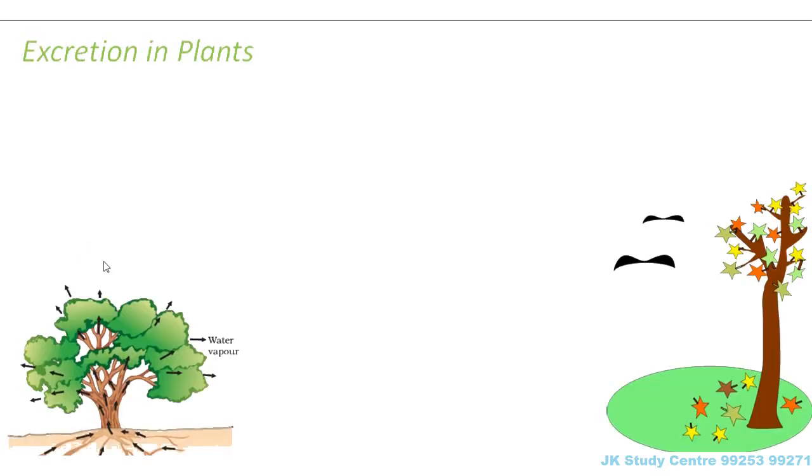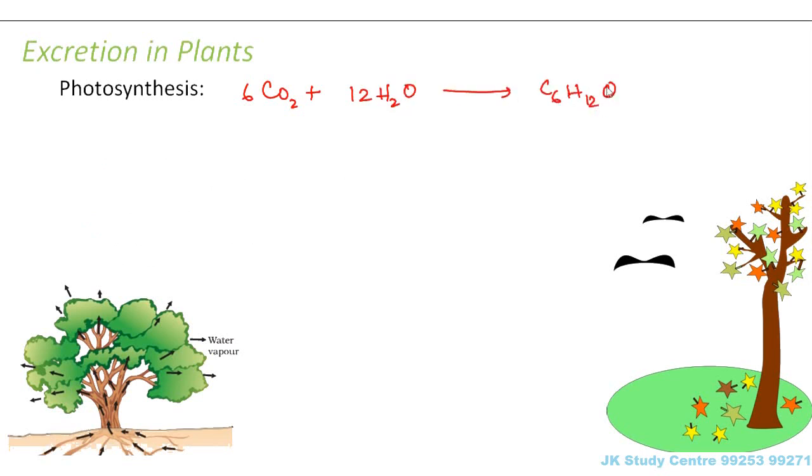So let us look at the excretory system in plants. How do plants excrete the waste materials? Let us look at the process of photosynthesis. What happens in the process of photosynthesis? We see that carbon dioxide combines with water in the presence of chlorophyll and light to form glucose plus water plus oxygen. Now this oxygen which is produced here, is it utilized for any other purpose? It is utilized for respiration. But when you do not consider the process of respiration, this oxygen is of no use as far as the process of photosynthesis is concerned. So it has to be given out.